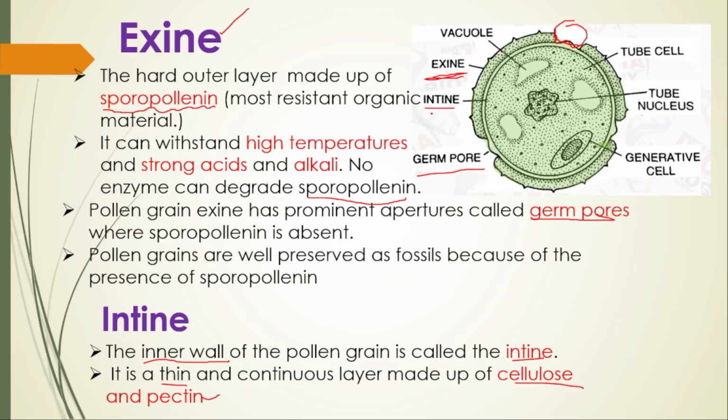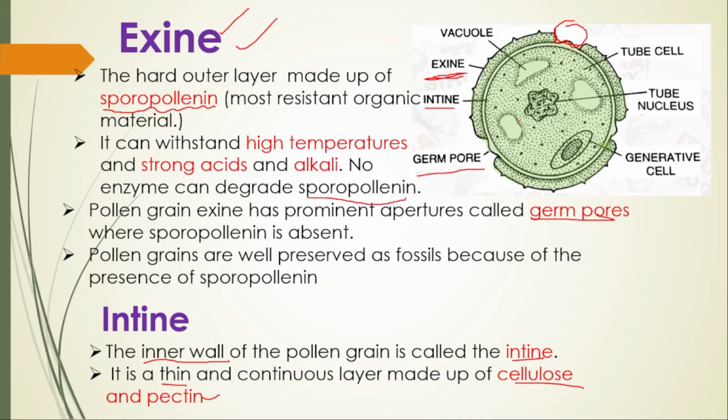As I said, the pollen grain has two layers. Exine is made up of sporopollenin, which withstands high temperature, strong acid and alkali, and no enzyme can degrade it. Because of that, we can store the pollen grains in a pollen bank. Where the sporopollenin is absent, that area is said to be what? Germ pores. And the intine is the innermost layer, made up of cellulose and pectin.